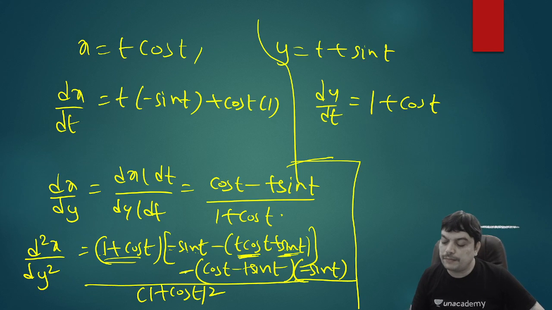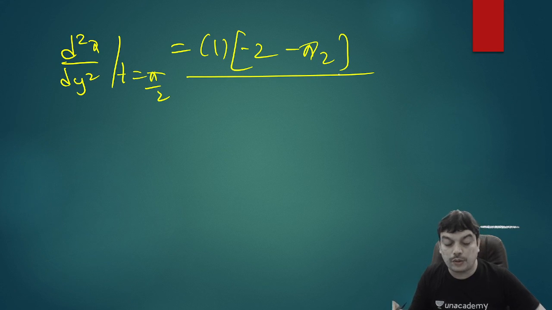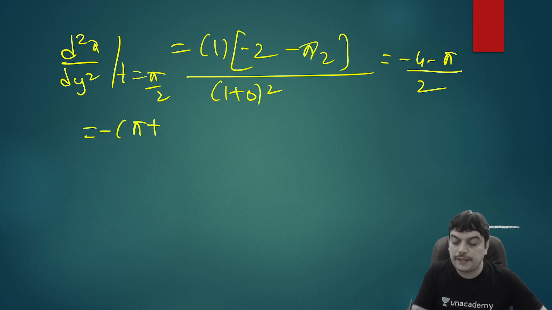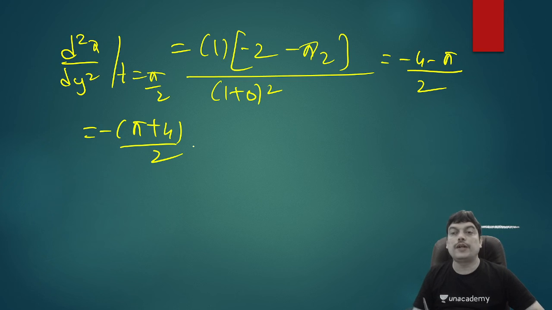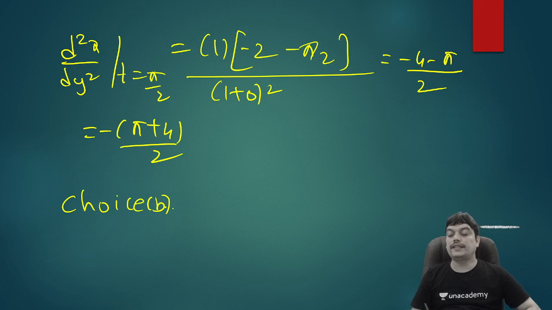And again, minus of, when you put 90, cos will become 0. So this minus into minus is plus. You'll get plus pi by 2 sin pi by 2. That will become pi by 2 only, as sin pi by 2 is 1, into minus sin pi by 2, so pi by 2 into minus 1. So minus pi by 2 whole, divided by 1 plus cos t whole square. And 1 plus cos t means 1 plus cos 90, which is 0, whole square. That will give you minus 4 minus pi divided by 2, or minus of pi plus 4 divided by 2. So we can say the correct answer for this problem is therefore choice B.